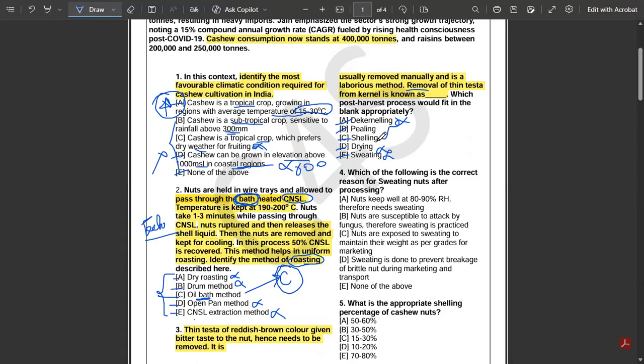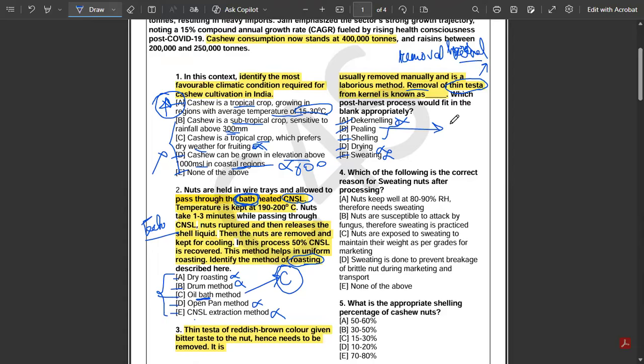Now, shelling is a term that you have always heard related to cashew, isn't it? But shelling is the removal of the hard cover of the kernel, right? Removal of the hard cover of the kernel is your shelling. But then it is given thin testa. You see, thin, right? It's not the hard cover or the hard testa. It is the thin testa. So this is known as peeling.